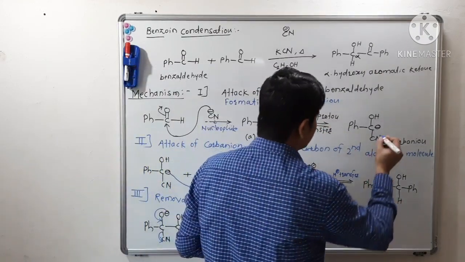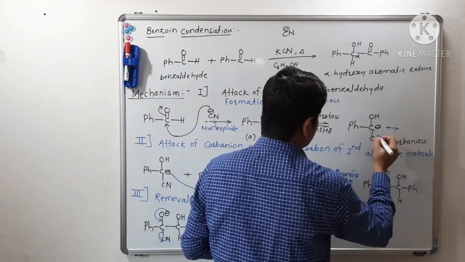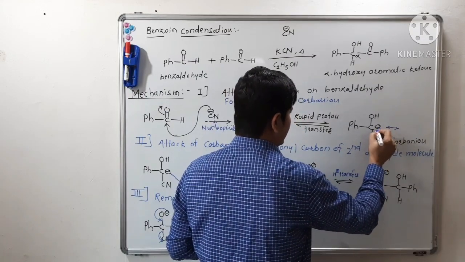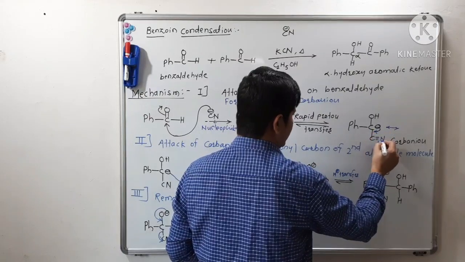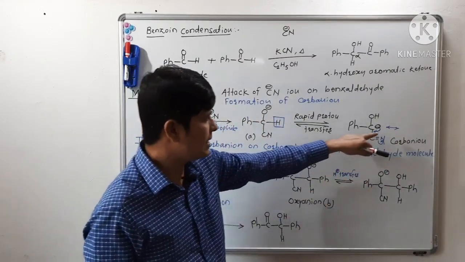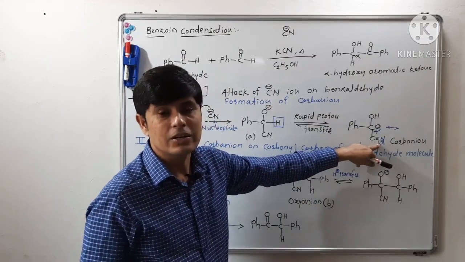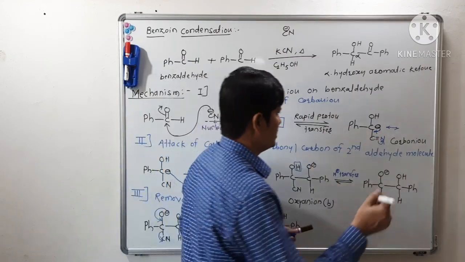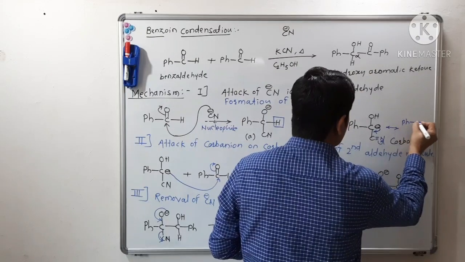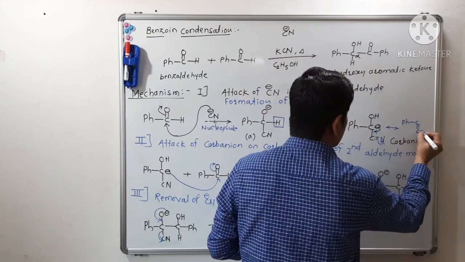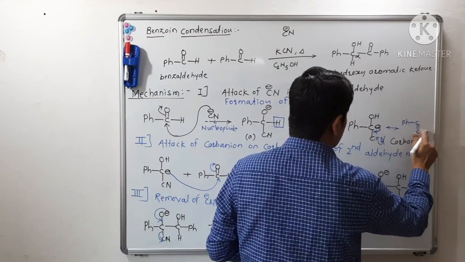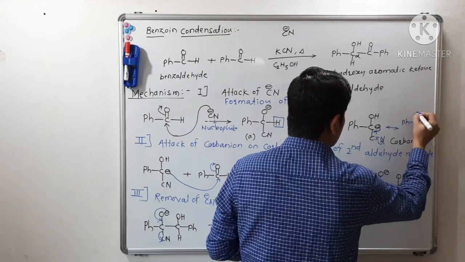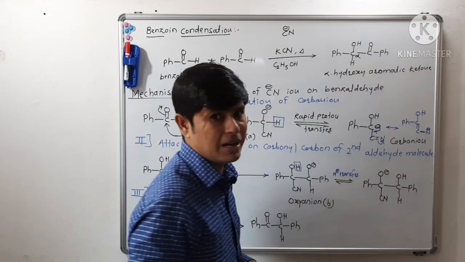Because this carbanion will get stabilized. We can write a resonating structure for stabilization of this carbanion in this way, isn't it? So this carbanion will get stabilized over this electronegative nitrogen atom.